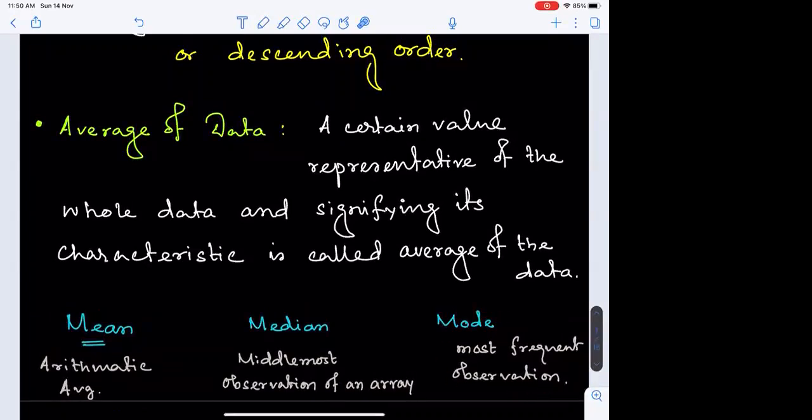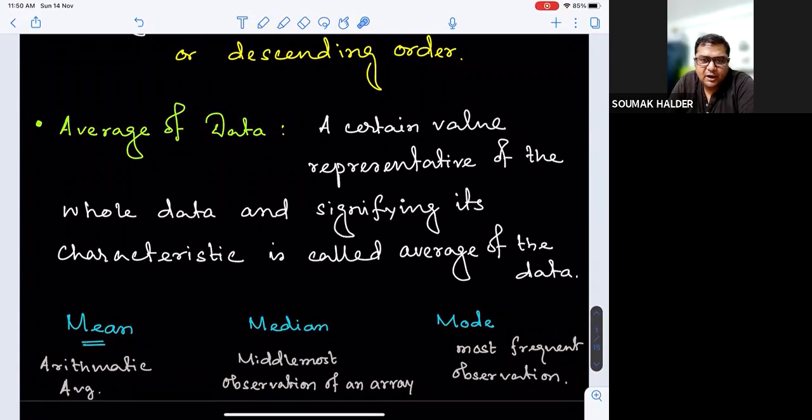Yes, sir. So the most frequent observation has been named as mode. Now, when we talk about average of data, this may be directed only towards mean, but actually we have seen that average of data or mean may or may not be the exact information we tried to know. So accordingly, we might require other central tendencies in the form of median or mode. For example, in most cases we use mean, so let us have some example.